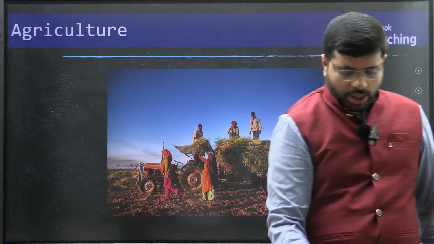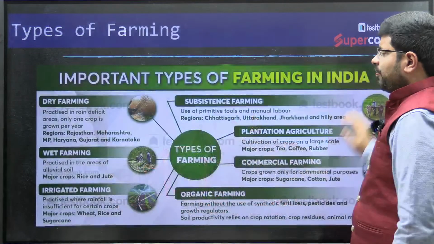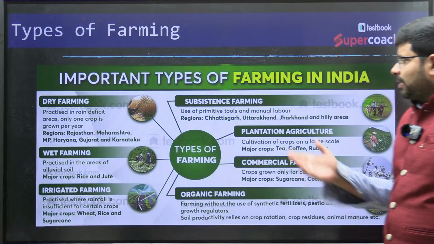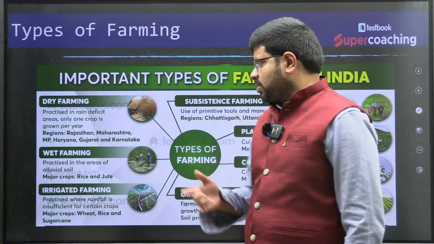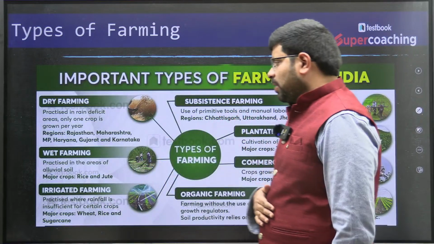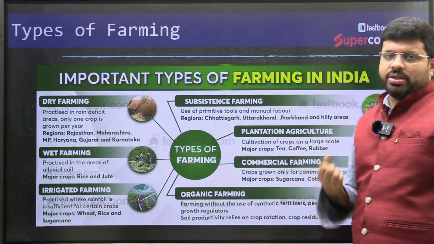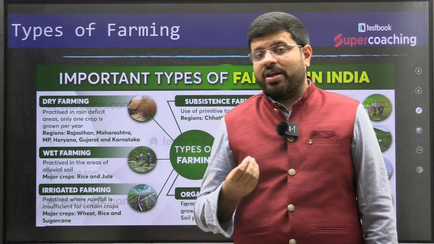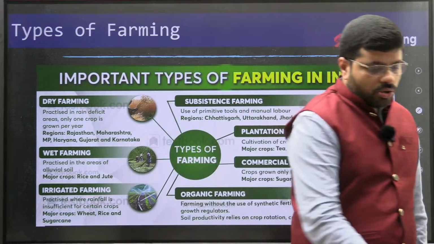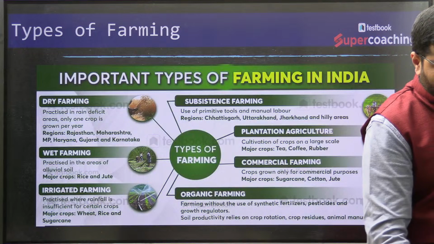Types of agriculture in India. So if you see here, in India, we all know that we practice different varieties of agriculture, be it the subsistence agriculture, the dry farming which we do in certain areas, the wet farming which we cultivate in certain areas, the irrigated farming, the organic farming, commercial farming, plantation, so many varieties. So the cultivation of crops in India has a huge diversity, right? So we will try to have a general understanding about what this diversity is in general.